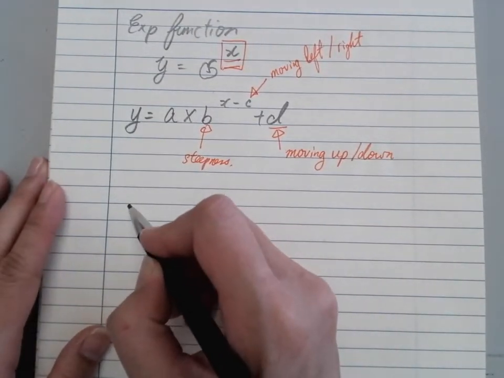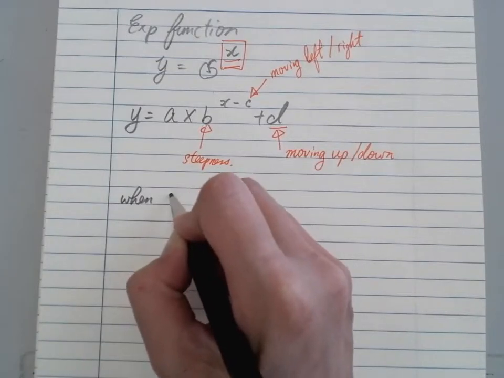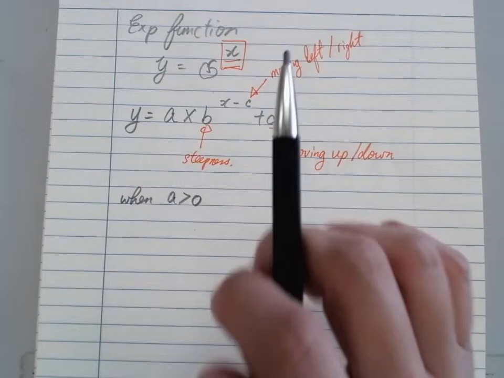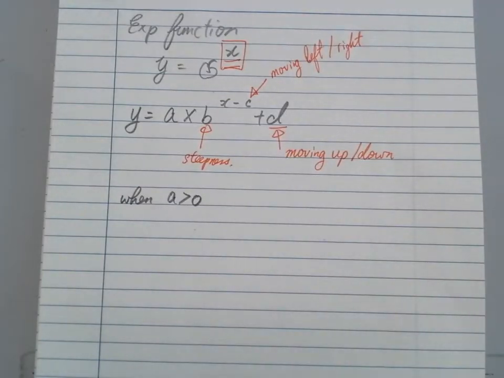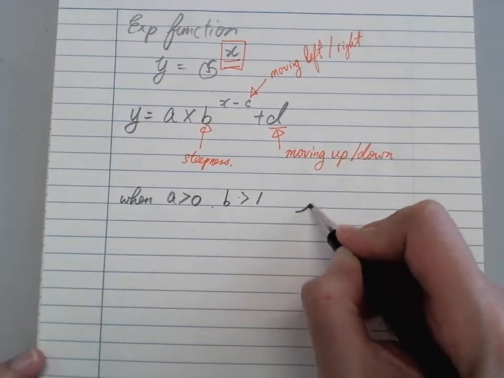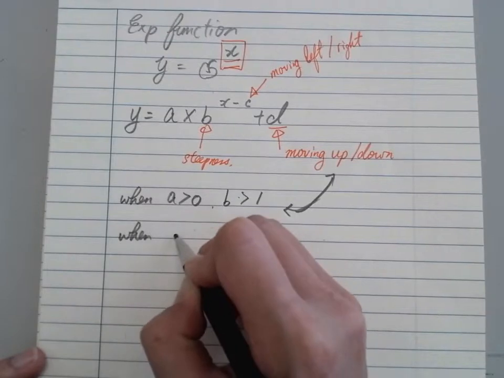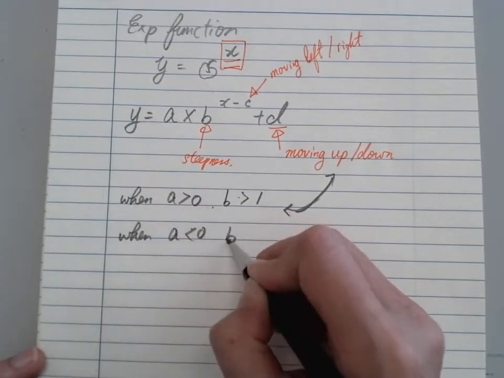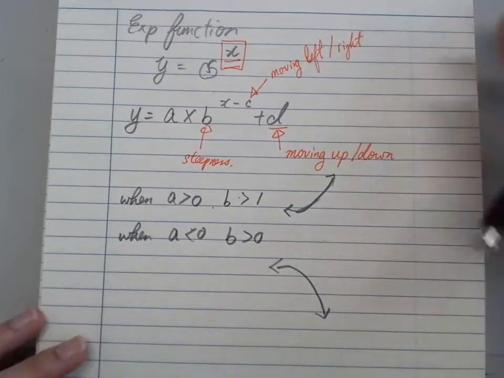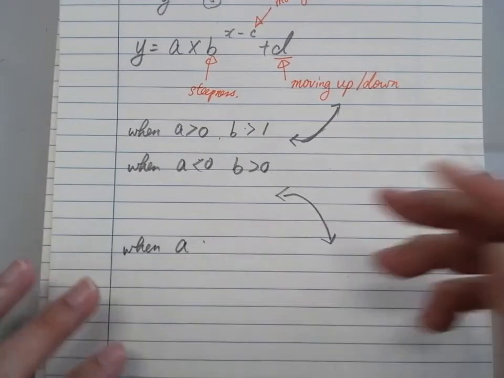So we have a few cases here. When a is bigger than 0, remember a cannot be equal to 0, a has to be some number, not 0, and b is bigger than 1, it goes increasing like this. Let's do the curve. When a is smaller than 0 and b is bigger than 1, it goes like this. It still depends on the asymptote. And when, oh sorry, this is 1.